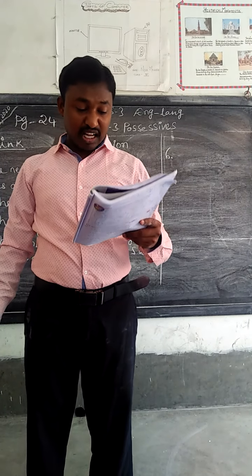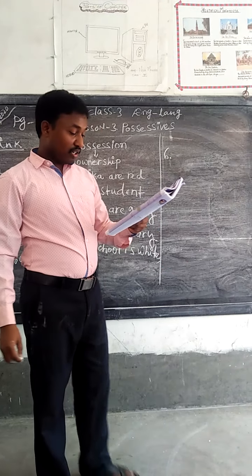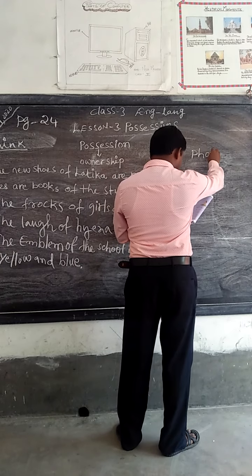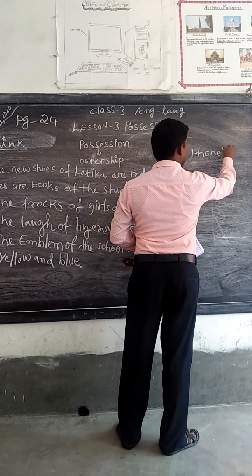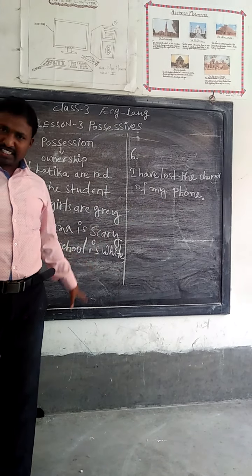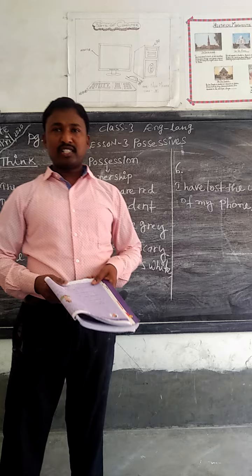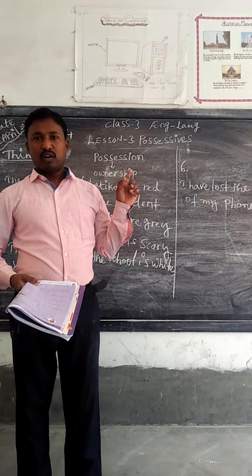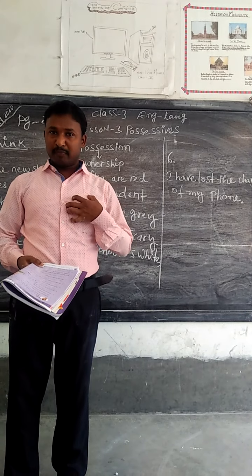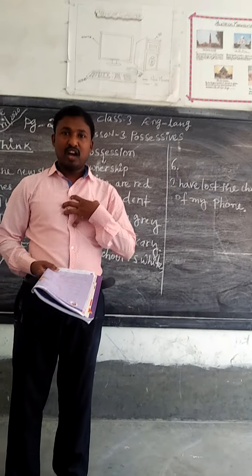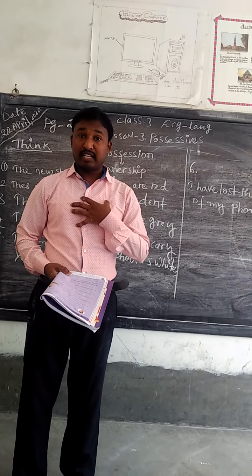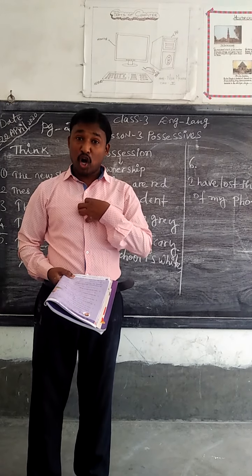Charger. I have lost the phone charger. Phone's, they have given here. You see, I have lost the charger of my phone. So dear children, everything is answers I have written. Please note this down. This is the main thing, possession and ownership, which belongs to us. For example, I have a car. The car belongs to me, so I am the owner of the car.